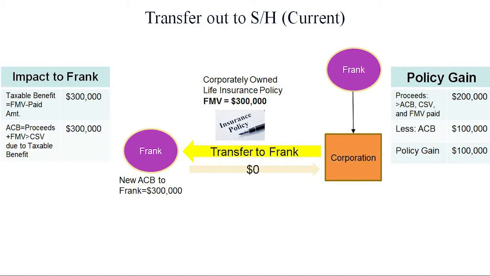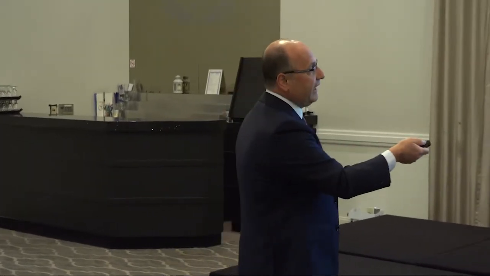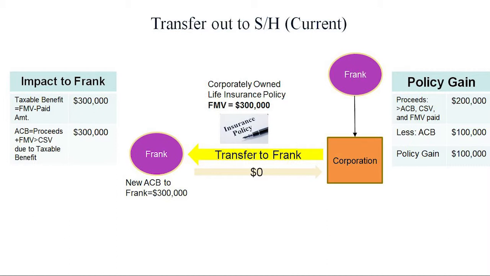Policy gain. So we've taken back $200,000 for this, less the adjusted cost base of $100,000. The policy gain is $100,000. I'm sorry, I didn't lay out the parameters very well here. In this example, I'm assuming that cash surrender value is $200,000 and adjusted cost base is $100,000. So if I transfer it out at cash surrender value, I have a policy gain of $100,000. Right? Cash surrender value 200, ACB 100, fair market value 300. So when I transfer it out at cash surrender value, I have a policy gain of $100,000.